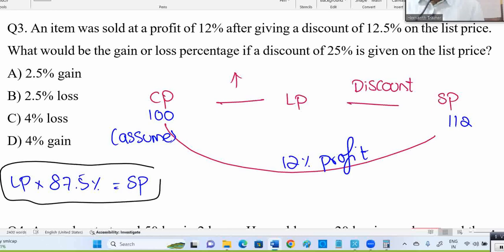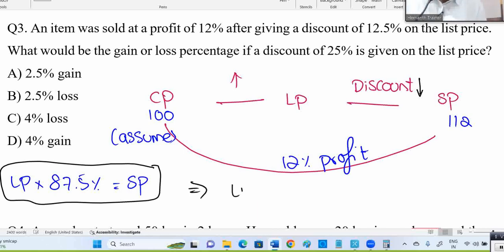Are you understanding this equation? From the labeled price, you are giving the discount. Discount means it will decrease the price. 100% means no decrease. 100% means 1. There is no change. But with how much discount? 10% discount means 90%.